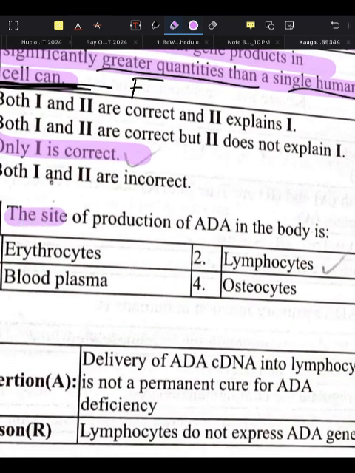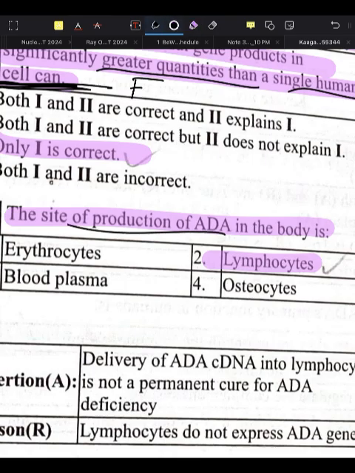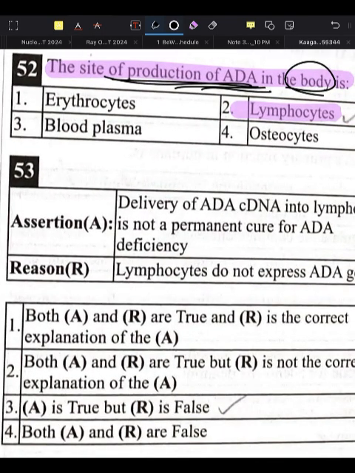Next, the site for the production of ADA in our body is what? Lymphocyte. Next, assertion and reason.